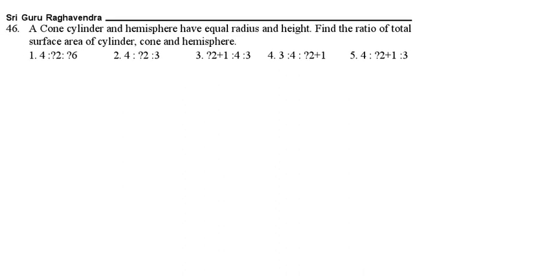A cone, cylinder and hemisphere have equal radius and equal height. So the radius and height of the cone, cylinder and hemisphere: H is equal to R, because equal radius, equal height.